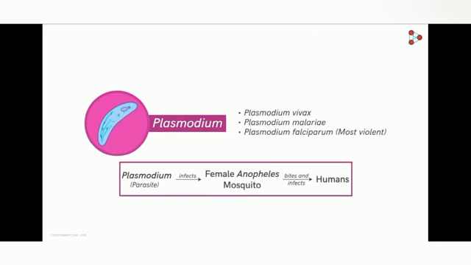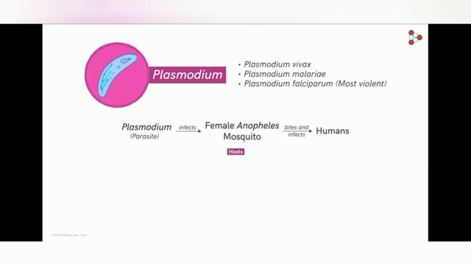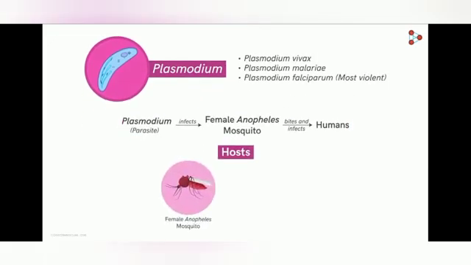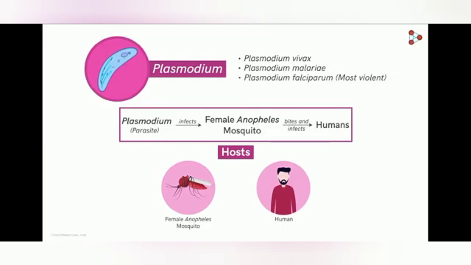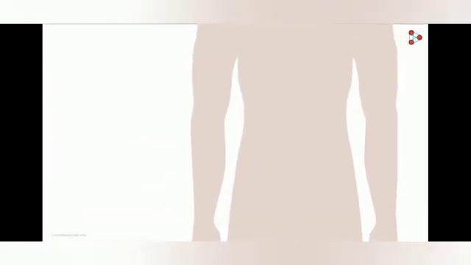Thus, the complete life cycle of malaria involves two hosts. The first one is the female Anopheles mosquito, and the second one is the human. Let us understand the complete life cycle of the malarial parasite. It all begins when an infected mosquito bites a human. This helps transfer the malarial parasite into a human body.